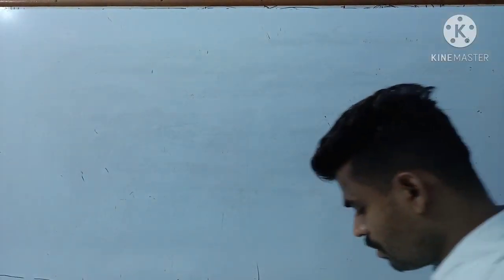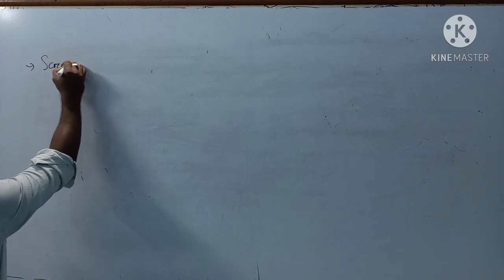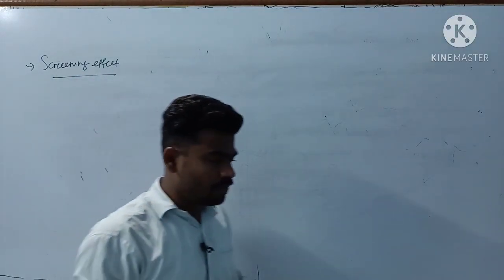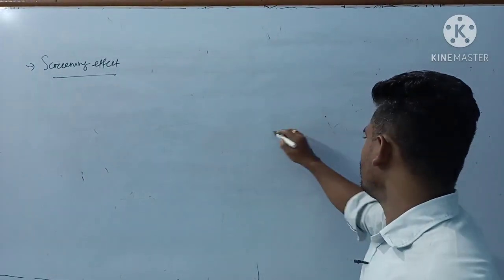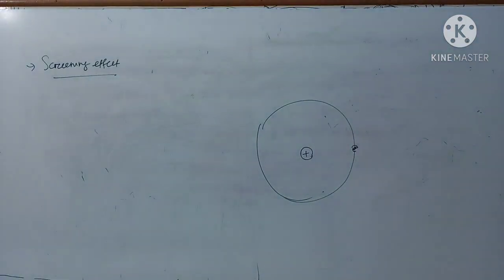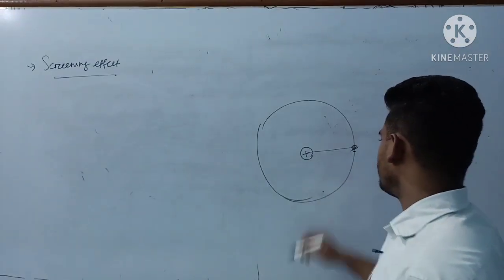Next factor on which your ionization energy depends is the screening effect. Screening effect means, just consider this one as your nucleus, and this one is the orbit in which electrons are circulating around the nucleus. So it is under the influence of a nucleus.